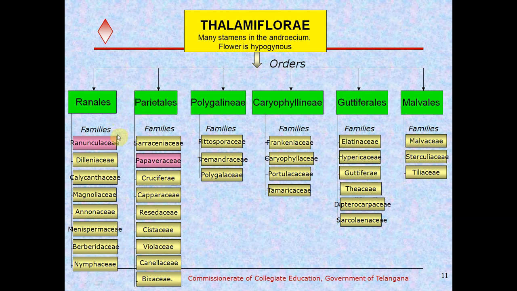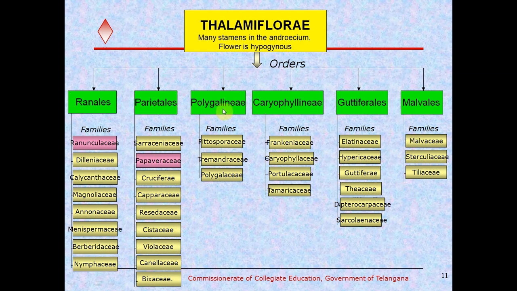Ranalis consists of the families Ranunculaceae, Dilleniaceae, Calicanthaceae, Magnoliaceae, Anonaceae, Menispermaceae, Berberidaceae, Nymphaceae. And the Parietallis order is divided into Serraciniaceae, Papaveraceae, Cruciferae, Capparaceae, Residaceae, Cistaceae, Violaceae, Canalaceae, Bixaceae.